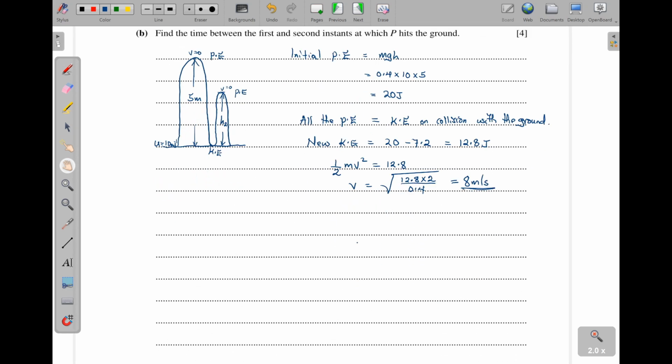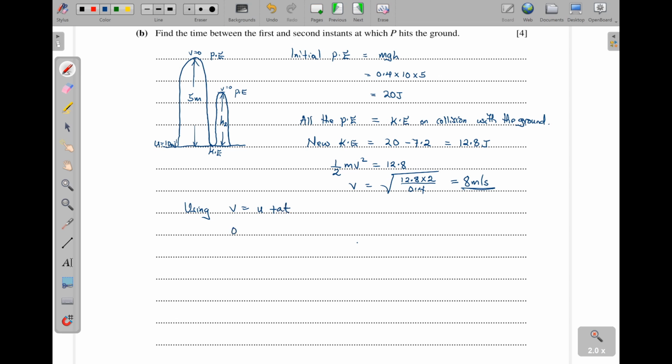They are telling us to find the time between the first and second instance at which P hits the ground. So there is hitting the floor here at first, and then it rises up, then hits here again. So that means we just need to find the time from here to here. Okay. Then we multiply it by 2 because the motion is symmetrical. Okay. This one is symmetrical. So I just need to find the time taken to go up to here. Up here, and then I multiply it by 2. As simple as that.